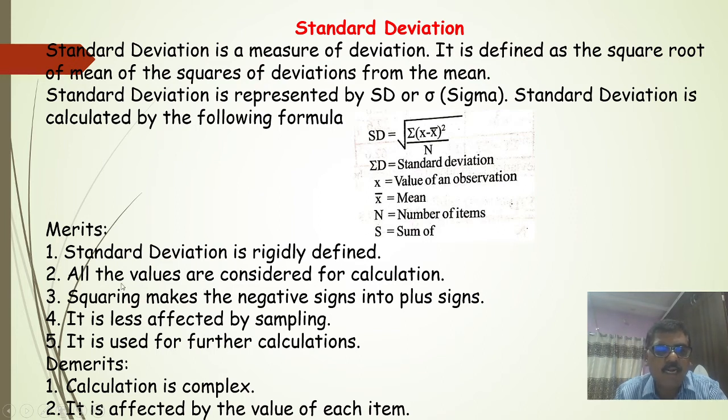The merits of standard deviation: it is rigidly defined. All the values are considered for calculation. Squaring makes the negative signs into plus signs, and it is less affected by sampling. It is used for further calculation. Then demerits: calculation is complex and it is affected by the value of each item.